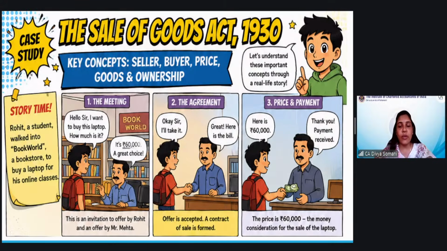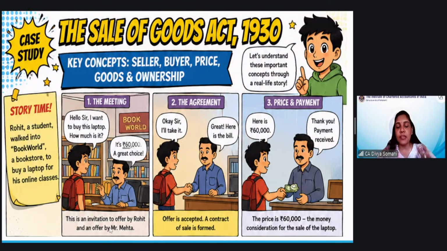Whenever we refer to these terms, we should understand that we have to simultaneously talk about the sections also, so that we learn them simultaneously. So when they are meeting, he says, I want to buy a laptop. How much does it cost? The shopkeeper says it costs 60,000, which is a great choice. You have made a great choice. So this is a kind of invitation to offer.